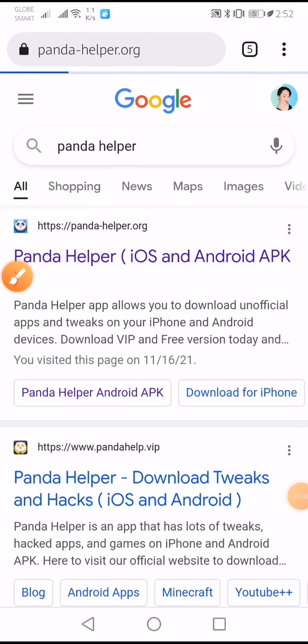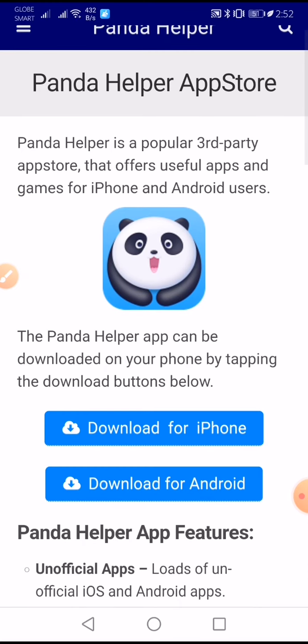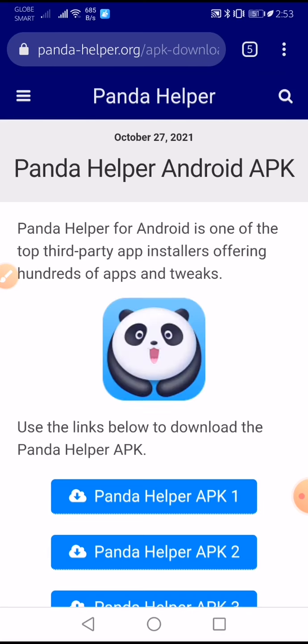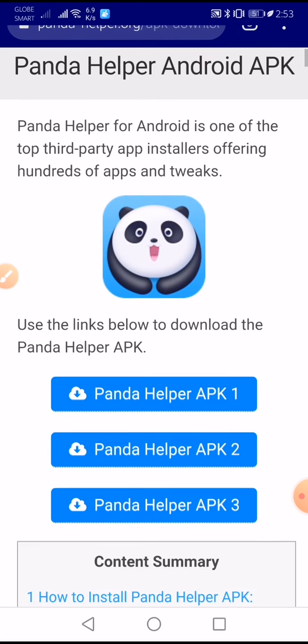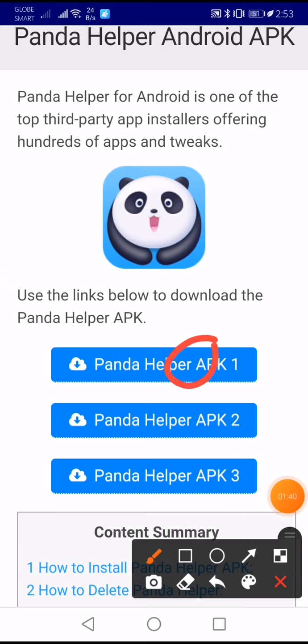We're just going to choose this one, tap it, then guys, you have already seen the panda icon, and there are two options there, download for iPhone and download for Android. Since we are going to use our Android phone, we are going to tap download for Android. Then we are going to tap again Panda Helper APK1, this one guys, tap it.